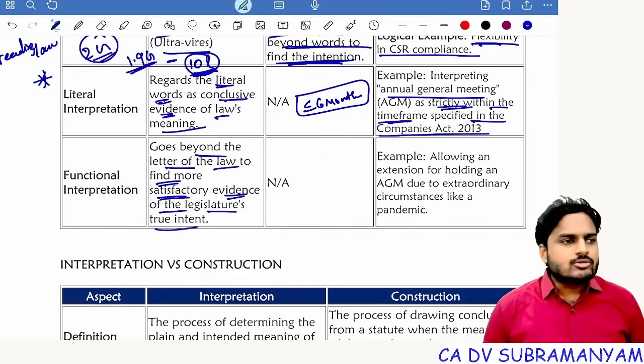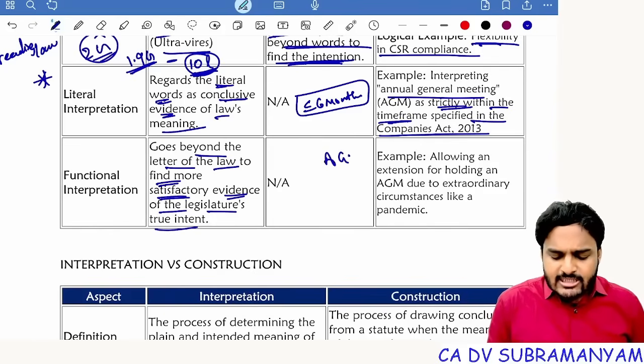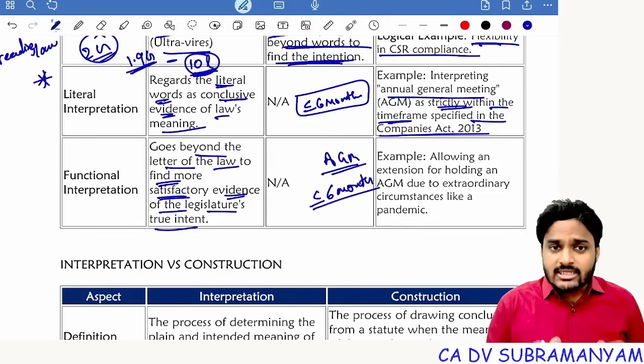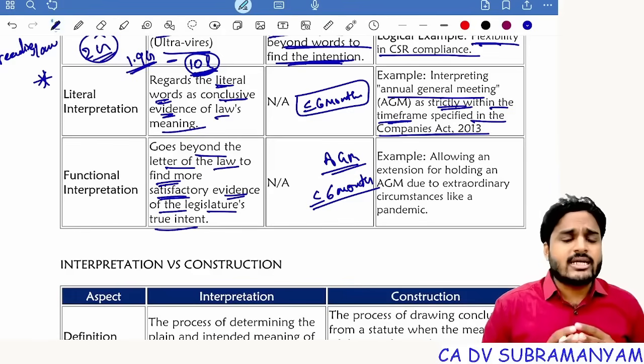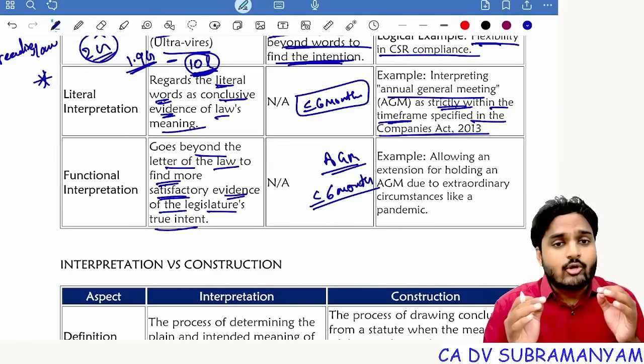Social gatherings, meetings were completely prohibited. Now it is not possible to conduct AGM within 6 months of closure of financial year. Now what happened, that year and the next 2 years, total 3 years, MCA gave a clarification. The clarification is either you can conduct AGM physically or you can conduct general meetings over video teleconferencing also.